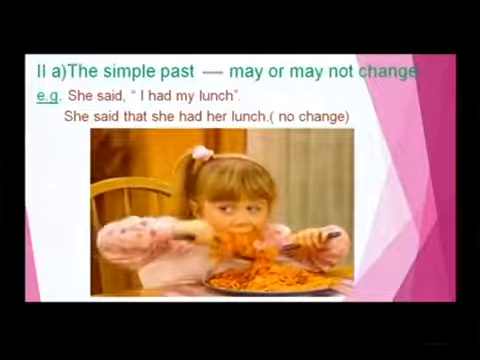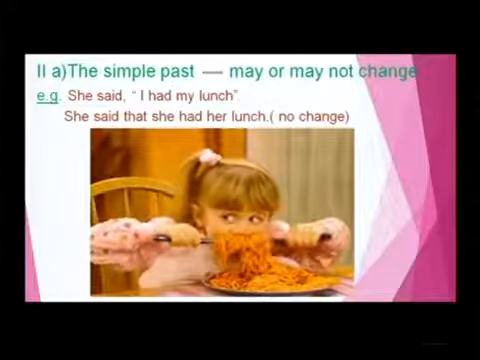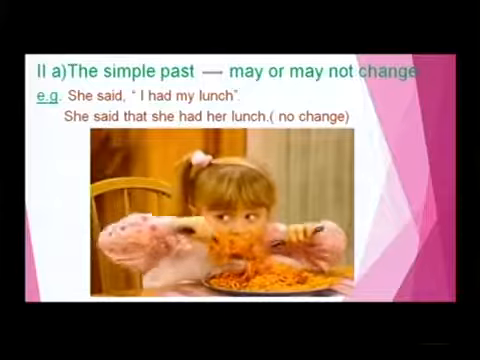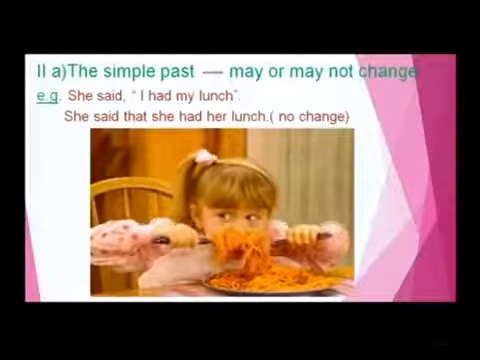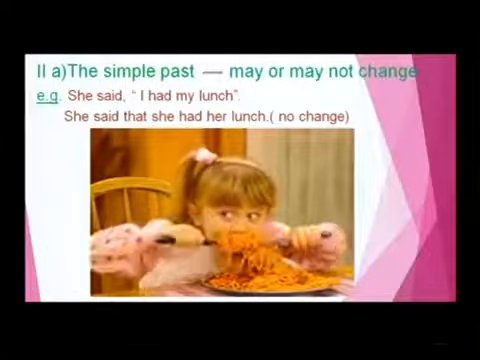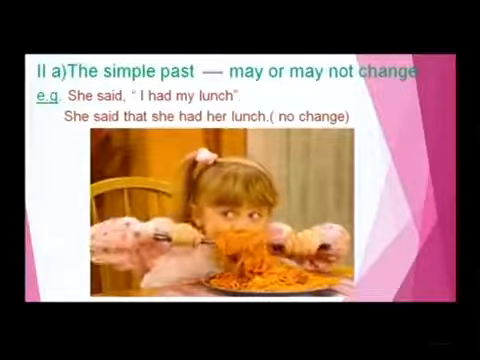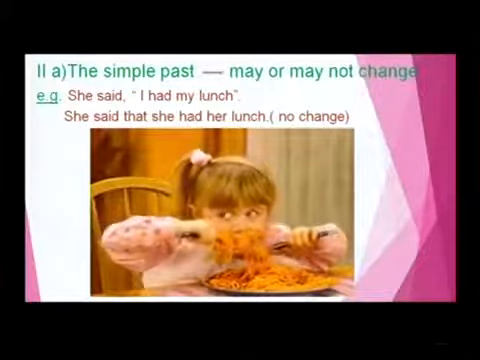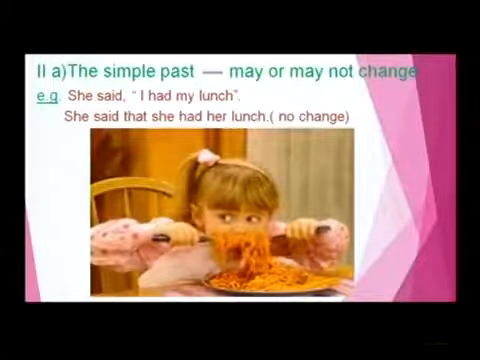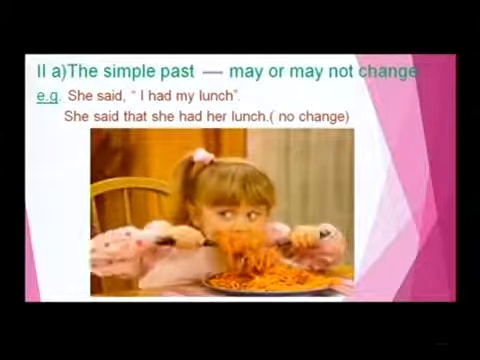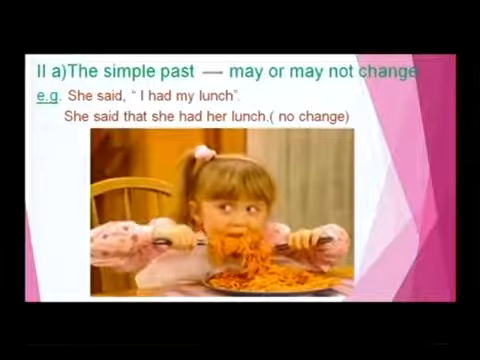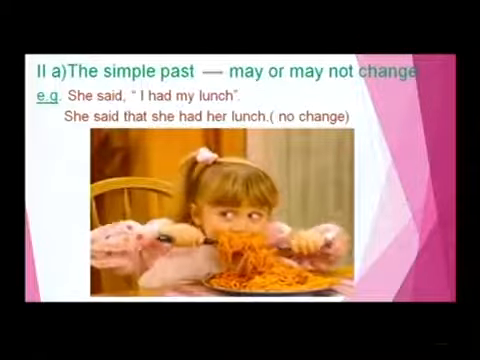See here, what are the changes affected? She said that she had her lunch. Dear friends, the conjunction that is used, and I became she and my became her. This is all about the simple past if there is no change in the tense while changing it in the indirect speech. She said that she had her lunch. That's all. But friends, if there is a change in the simple past, what happens?